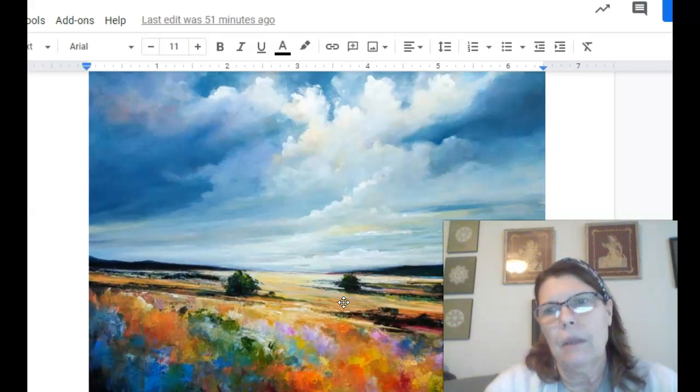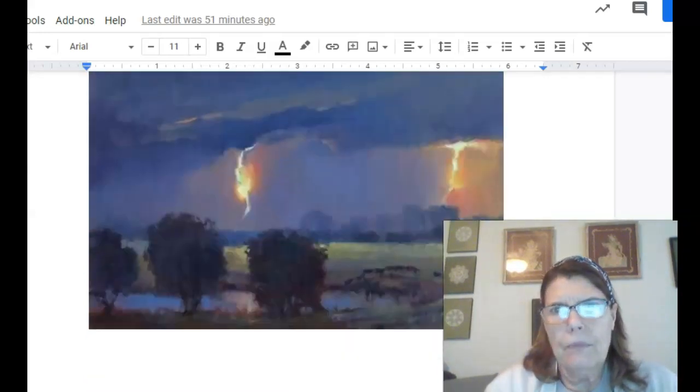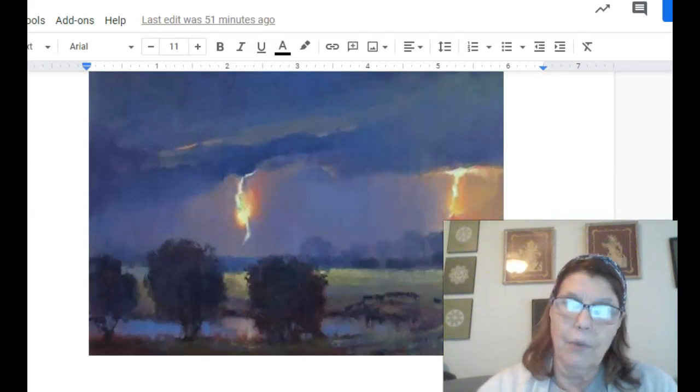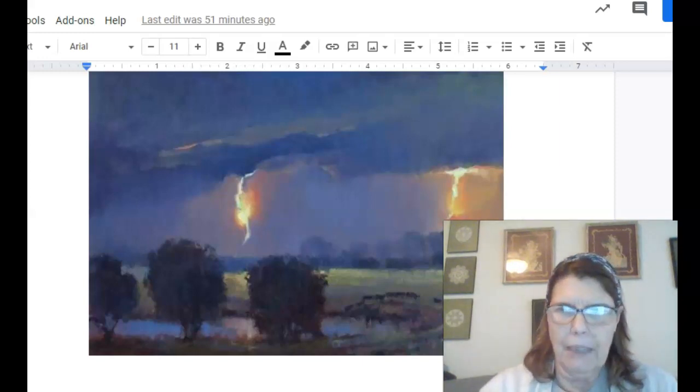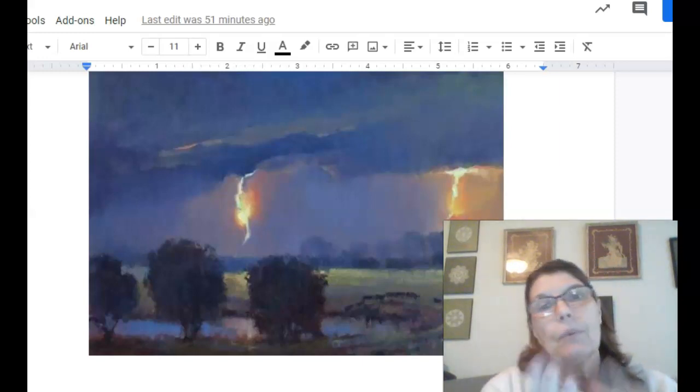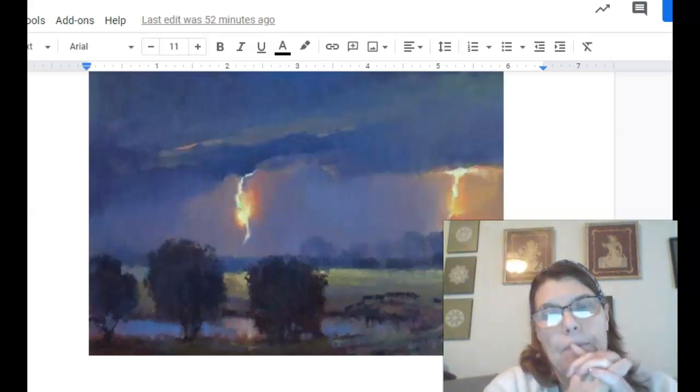This would be interpreted by me as a feeling of being hopeful. This one here is too dark. For me, it's too dark to feel like this is a hopeful painting. But once again, in step 3 of critique, interpretation is our own personal interpretation.